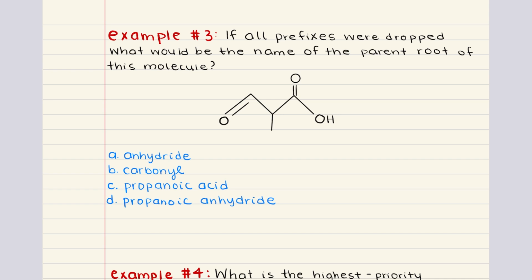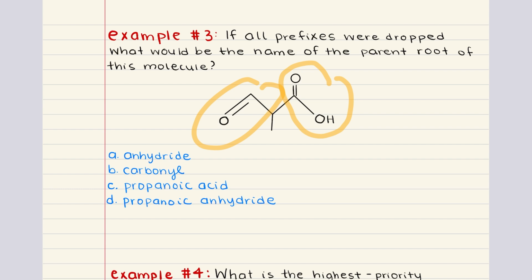This molecule contains two functional groups, a carboxylic acid and an aldehyde. When we're deciding the parent root of a molecule, we're going to base that on the highest priority functional group that's present. Between these two groups, the carboxylic acid has the highest priority according to IUPAC naming rules.